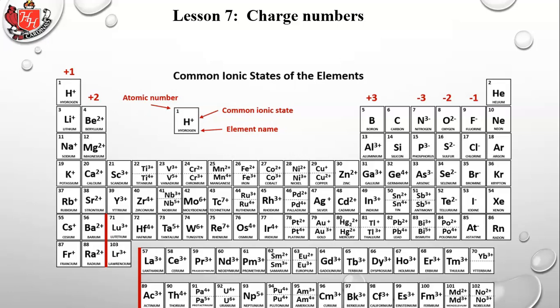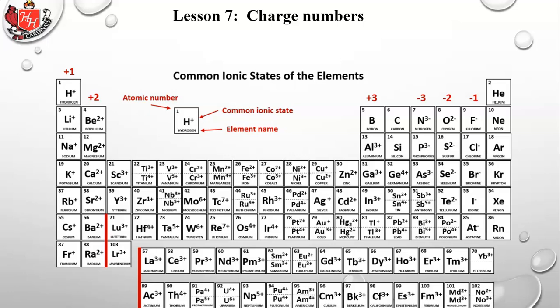What that means is iron can either lose 2 electrons and have 2 more protons than electrons, a +2 charge, or it can lose 3 electrons and have 3 more protons than electrons, and that would be a +3 charge. Some of the others that you'll commonly see are copper. Copper is a 1+ or a 2+. Down below it is silver. Silver only has a single charge, a 1+. Down below that is gold. Gold can have a 1+ or a 3+. Gold is Au. And again, those are some of the more frequent ones that you'll see, but it could be any of those.